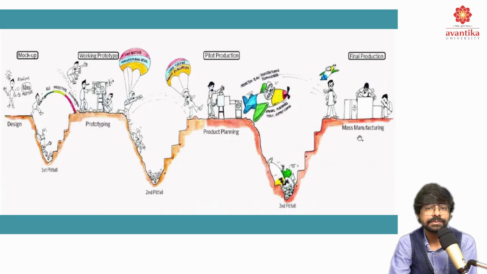That could be the manufacturing process. If you go forward with that, we'll go with mass manufacturing. That is the complete success of a product. If we don't, we'll fall into this third pitfall.